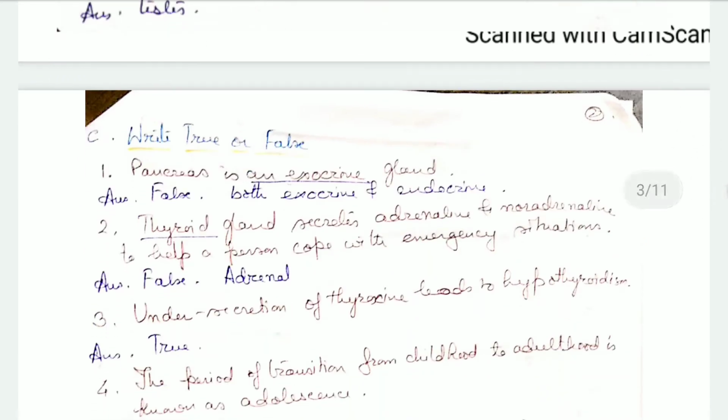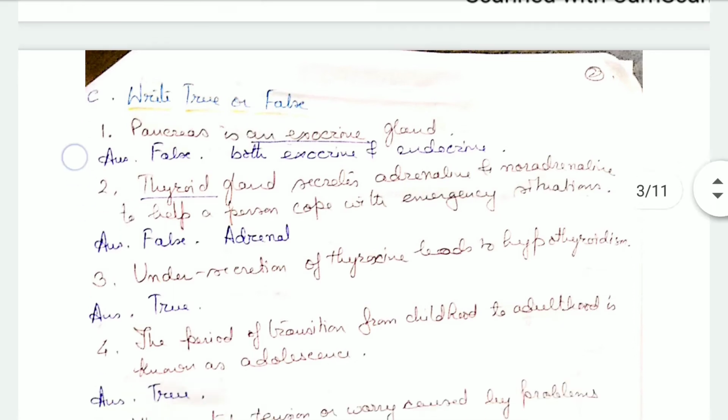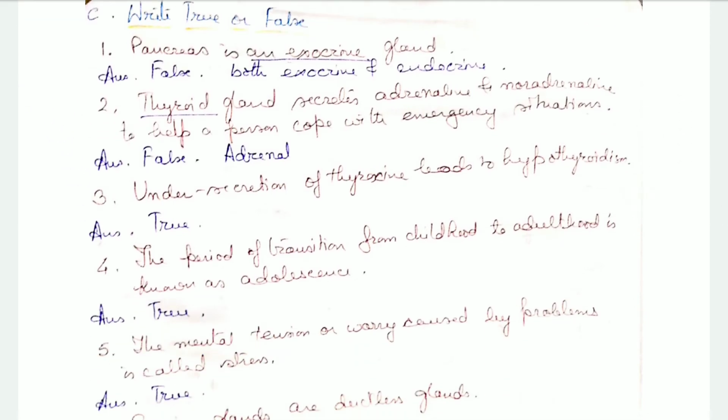Then write true or false. Pancreas is an exocrine gland. It is both endocrine as well as exocrine, so the statement is false because it says it is an exocrine gland. It is an exocrine gland, but it also behaves as an endocrine gland. Thyroid gland secretes adrenaline and noradrenaline to help a person cope with an emergency situation. It's not the thyroid gland, it is the adrenal gland.